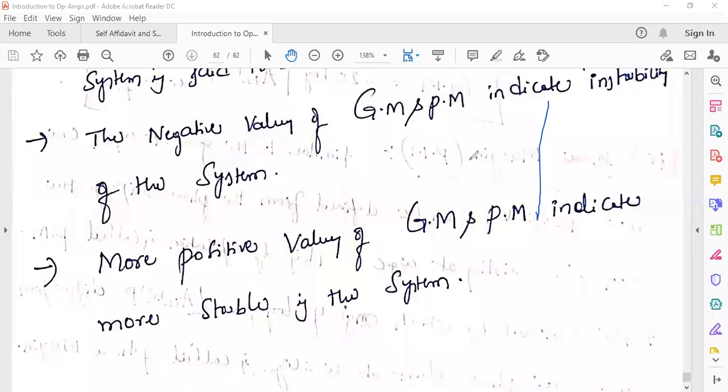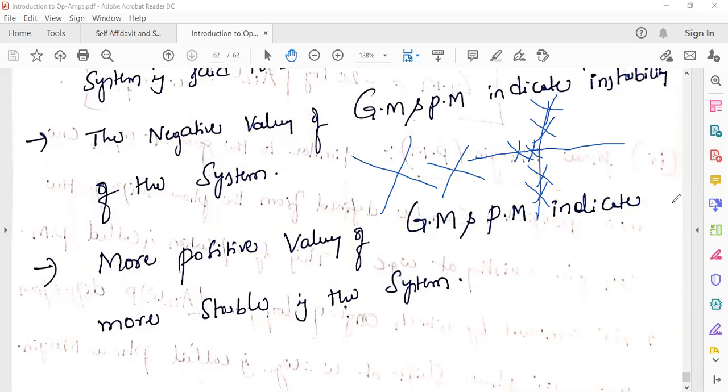If you observe this root locus, if the roots of the system lie on the imaginary axis, the system is marginally stable. If the roots lie nearer to the imaginary axis, the system is somewhat stable. If the roots lie far away from the imaginary axis, the system is more stable.